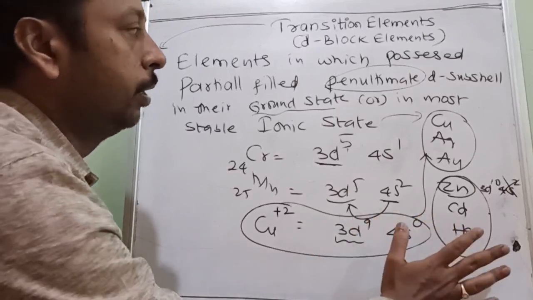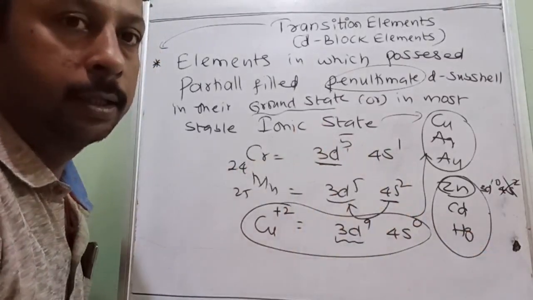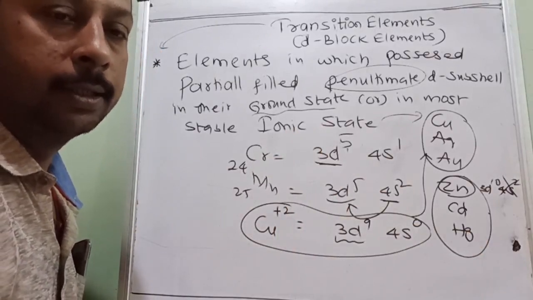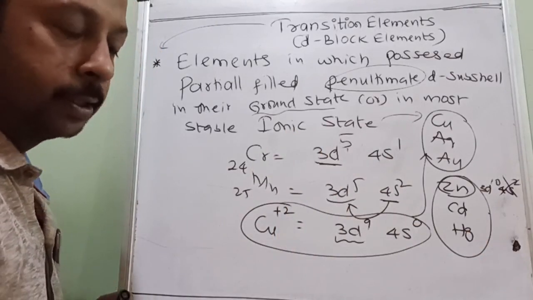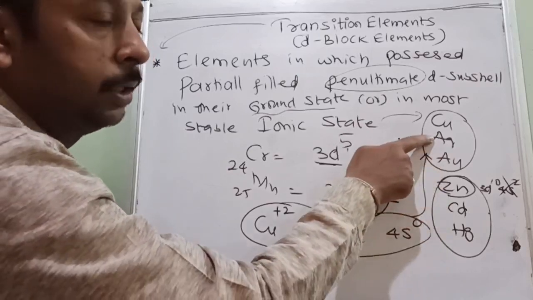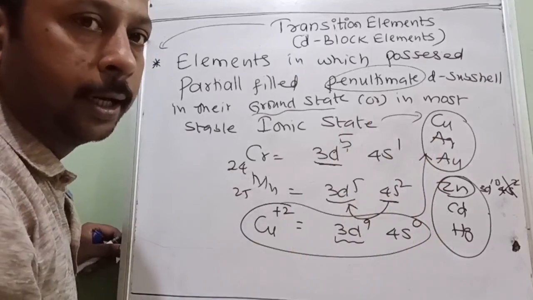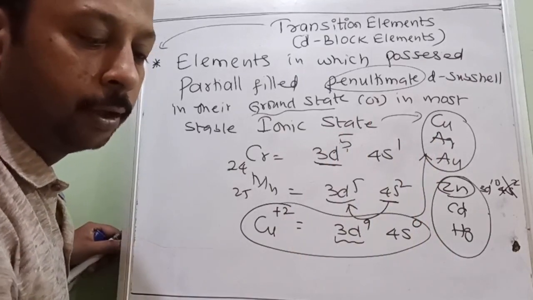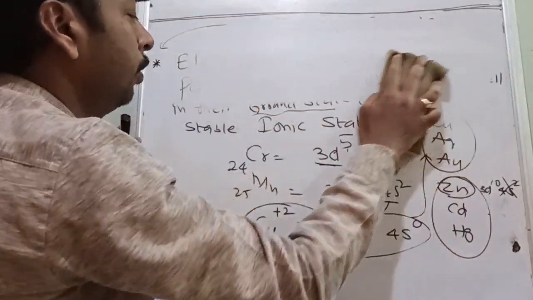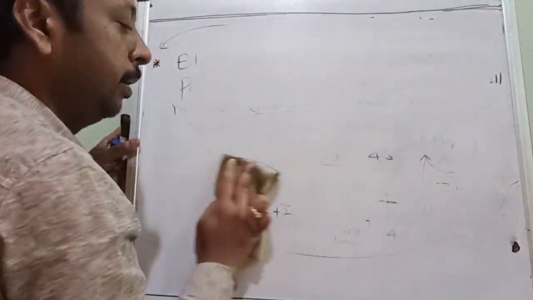Hence they actually should not be considered as transition elements, but still they are the end elements of the transition elements. Is it understood? So they do not follow any criteria. These three follow the criterion of the ionic state, and the others follow all criteria. Is it understood, students?